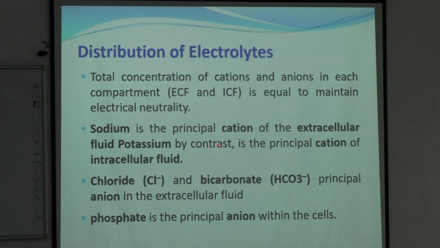Now sodium is the principal cation of extracellular fluid, this we already know, and potassium is the principal cation of intracellular fluid, that also we know. Chloride and bicarbonate are the principal anions in ECF, whereas phosphate is the principal anion in ICF. Okay?